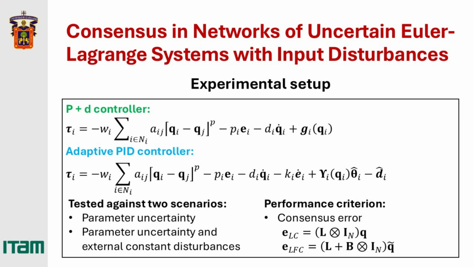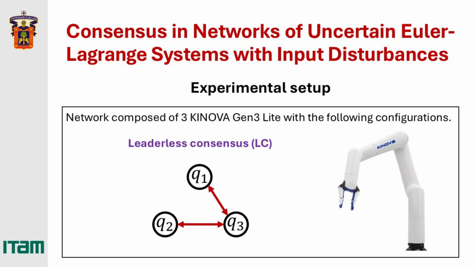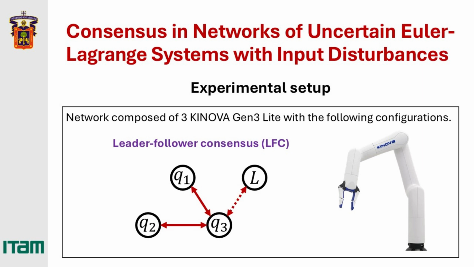We tested the gain parameter uncertainty and external constant disturbances. As a measure of performance, we use the norm of the consensus error, which can be interpreted as the union of the position error of all agents. The network that we use is composed of 3 Kinova robots with 6 degrees of freedom. We experiment with the leaderless consensus problem and with the leader-follower consensus problem, in which we add a virtual leader with a desired position that all the agents must reach.